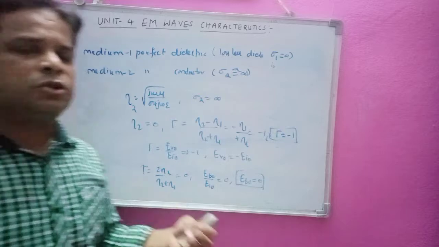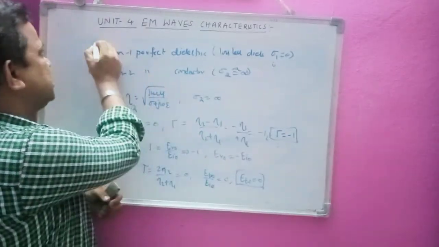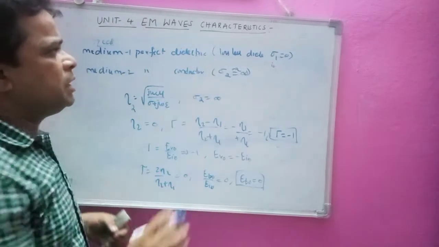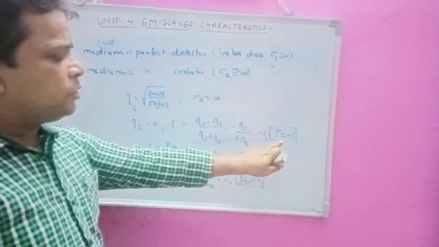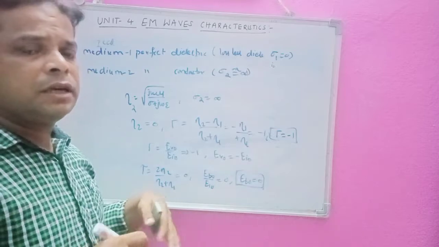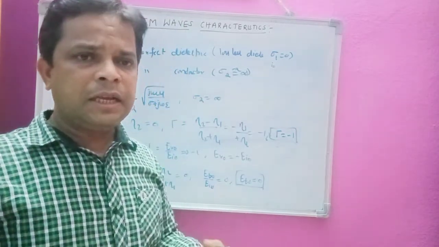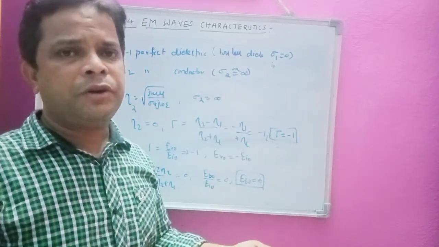For this, I have taken a special case. That special case is where medium 1 is a lossless dielectric and medium 2 is a good conductor. For that case, we say that whatever the incident wave is, the total wave is reflected back. There is no transmitted wave in medium 2.